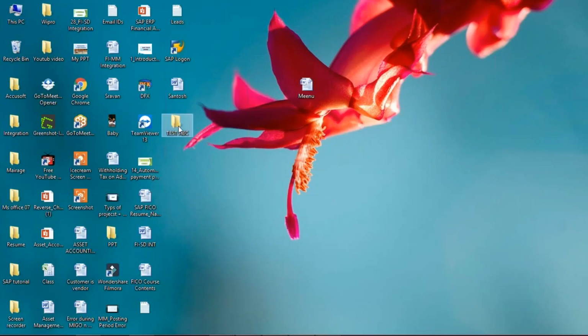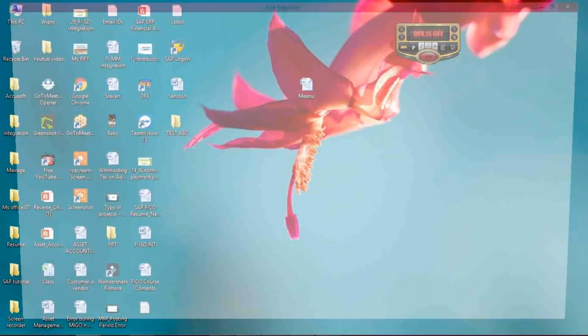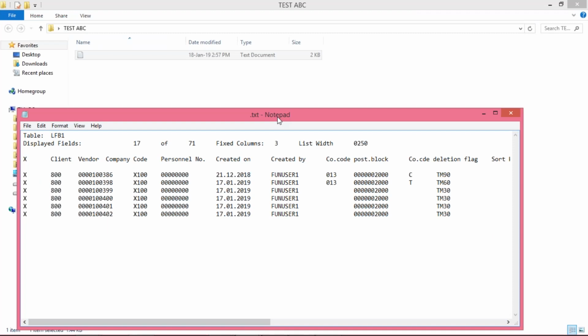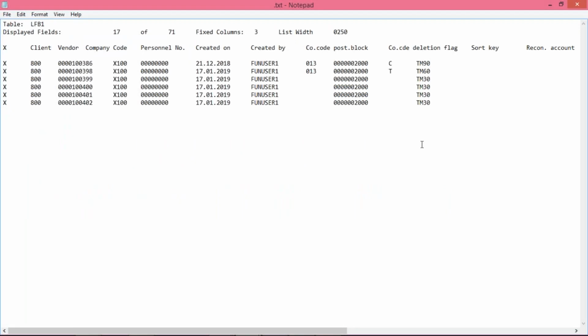So where is our file? Is it here? Let me open, and here it is, right? Let me open this. Now look at here. So all the vendors, including the terms of payment, all the data are appearing, right?